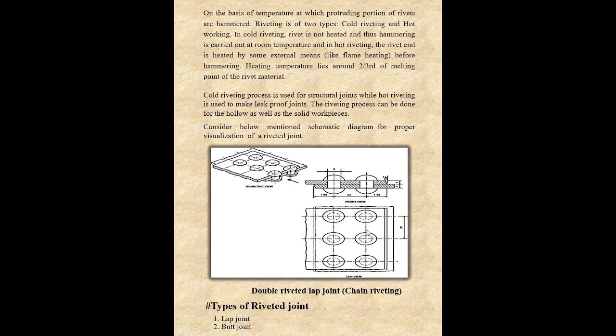This is the top view, this is the front view, and this is the isometric view, where you can see three views simultaneously: top, front and side view. Types of riveted joint: lap and butt joint. Lap joints, we all know, is when two plates are overlapping each other. Butt joint is when two plates are touching or aligned to each other.